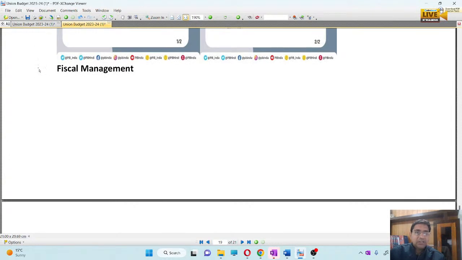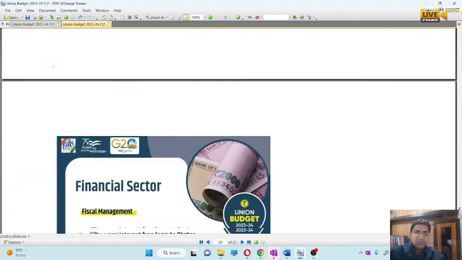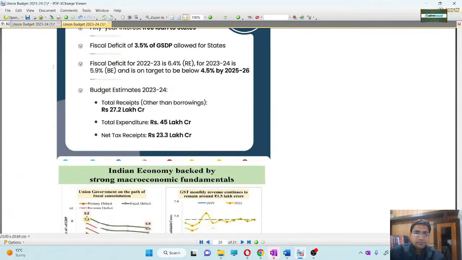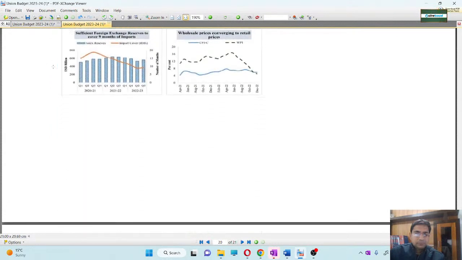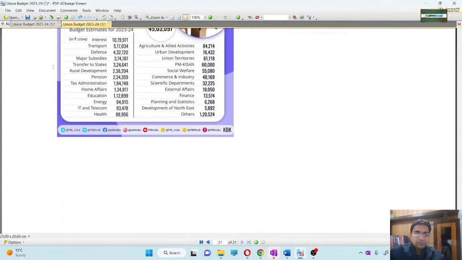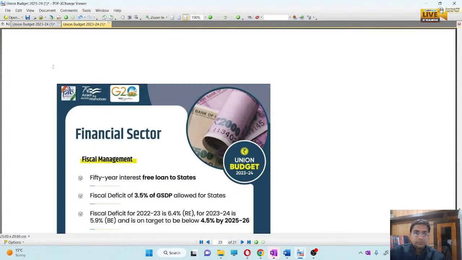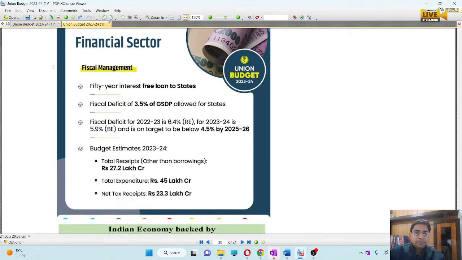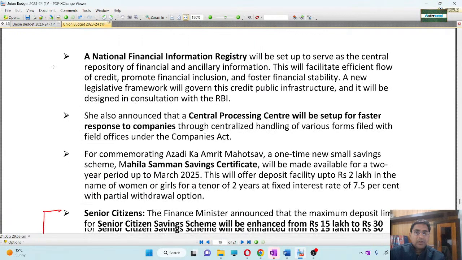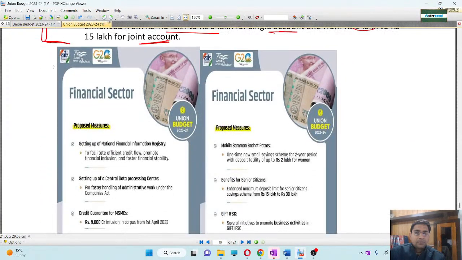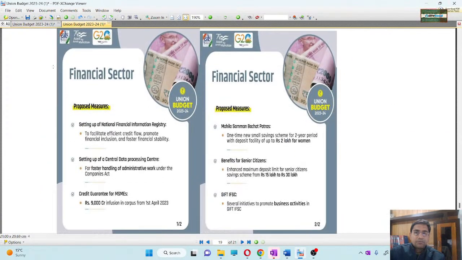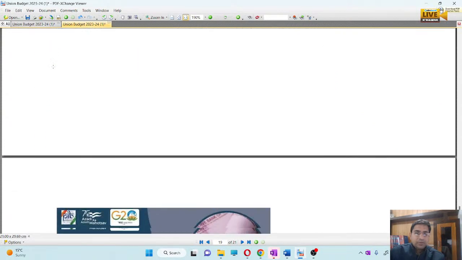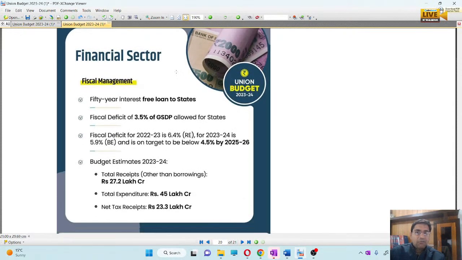Now fiscal management. What is there under the fiscal management? Under the fiscal management, we have already discussed that a 50-year interest-free loan will be provided to the states.